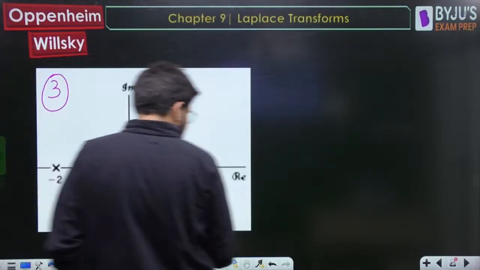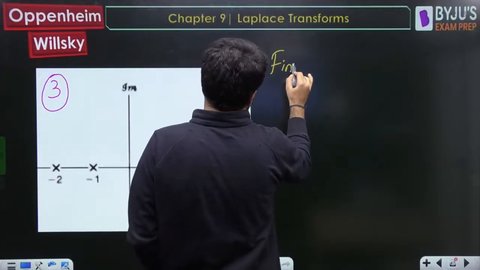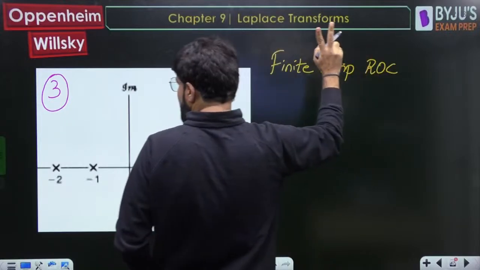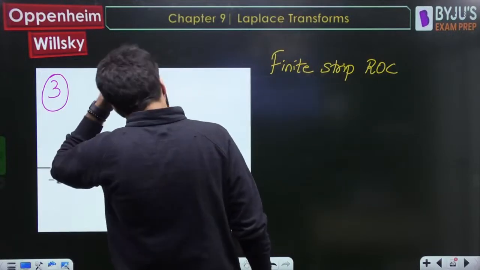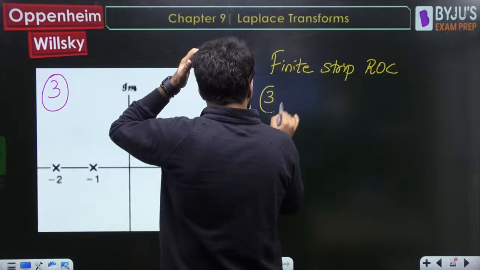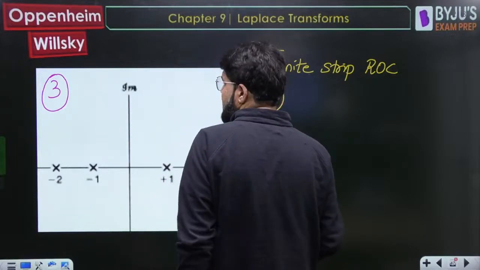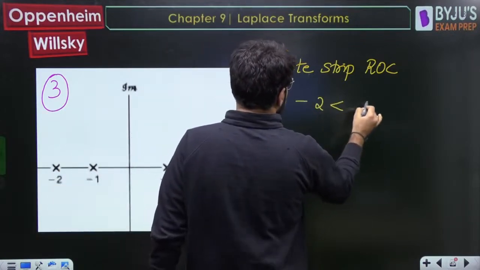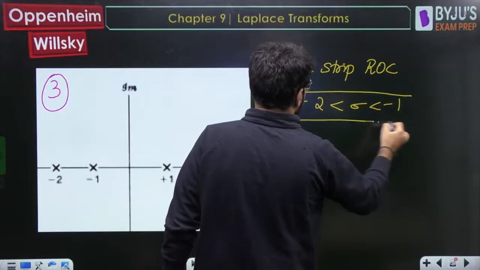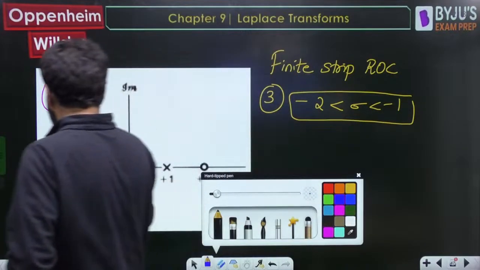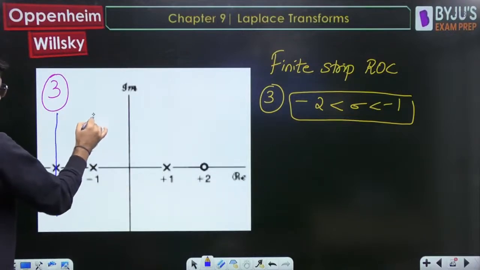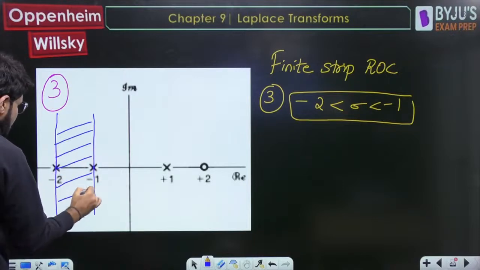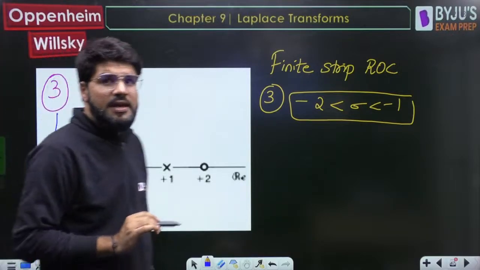The third one, strip ROC. Finite strip ROC, and the finite strip ROC also will have two cases. So number 3: finite strip ROC, that is between -2 and -1. -2 less than sigma less than -1. ROC is as shown here. This is a valid ROC because it is between two poles and it does not contain any pole in between. This one is okay.